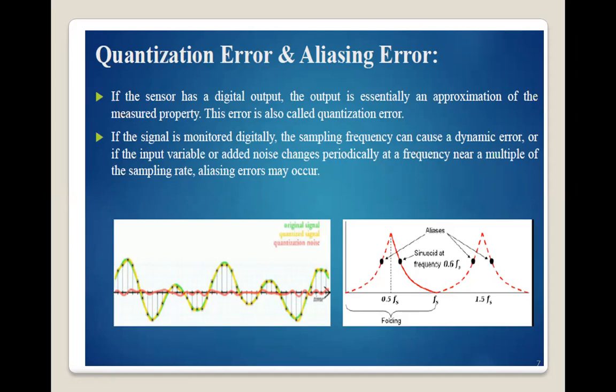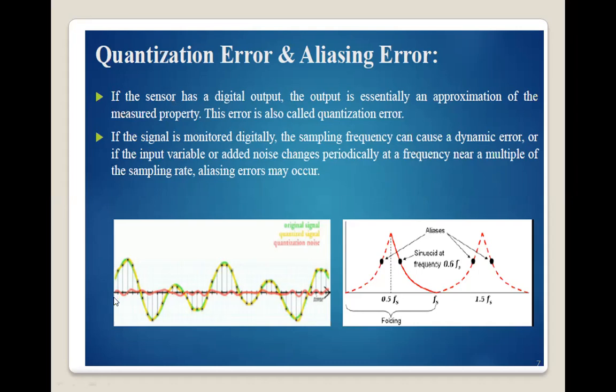If you want a digital output, that means you get discrete data at regular intervals. That means in the digital data we have an approximate measure of the quantity. So due to approximation in the measured quantity, there is an error called quantization error.